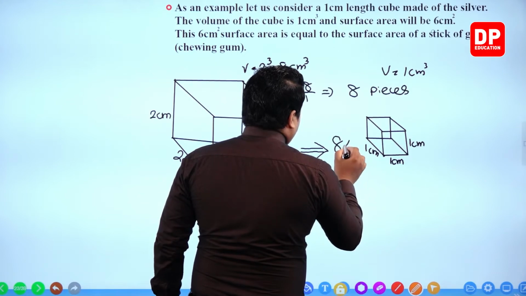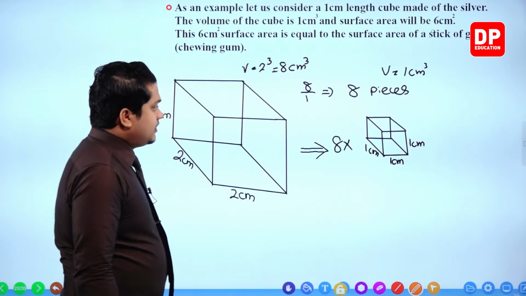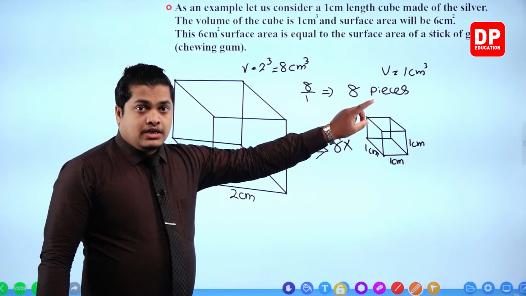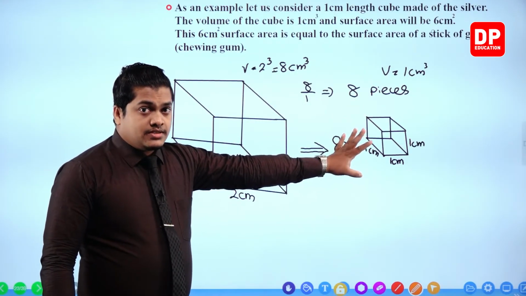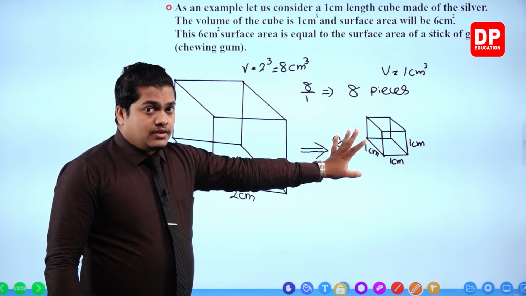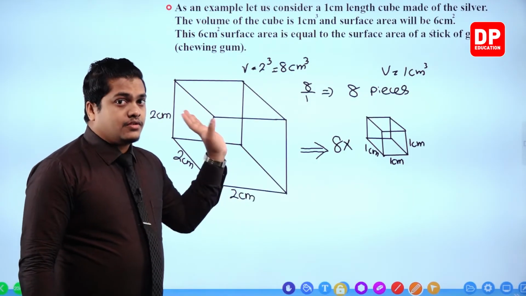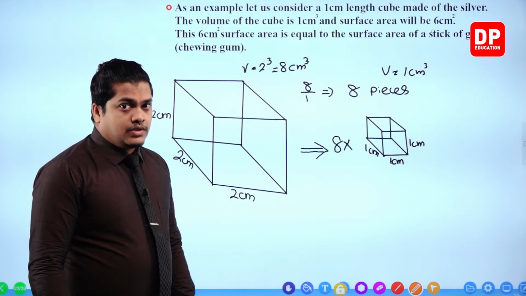So there are 8 pieces of these smaller wooden boxes which can be cut from this larger wooden box.